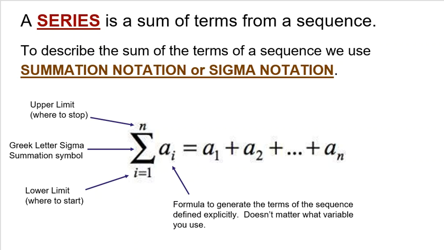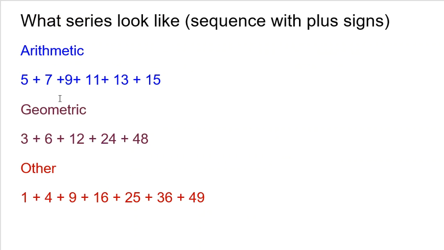But this is, again, just a more mathematical way. And I want to explain, before I dive into this notation, why it's needed. Because if we go back to these examples, this first example, arithmetic, had 6 terms. Well, it's not very difficult to write 6 terms: 5, 7, 9, 11, 13, 15, very easy. But imagine if you had 100 terms or 1,000 terms that you wanted to sum together. You would certainly not want to write all of them out.